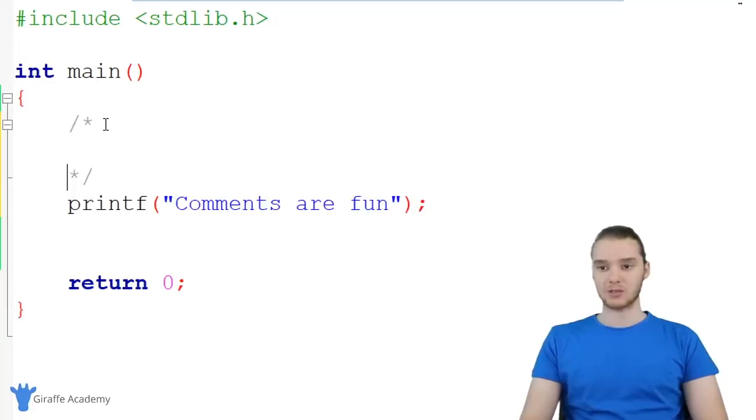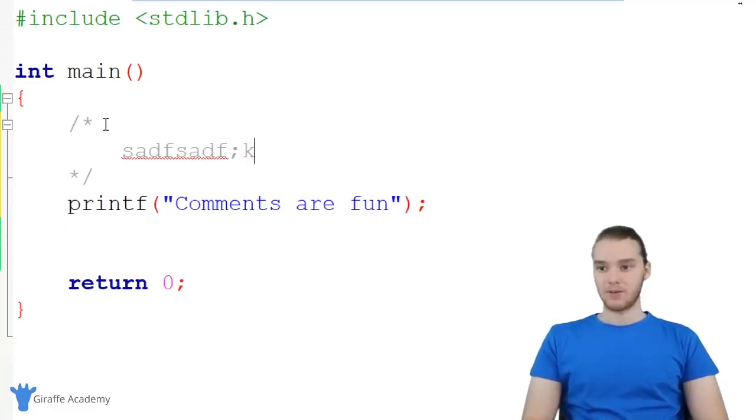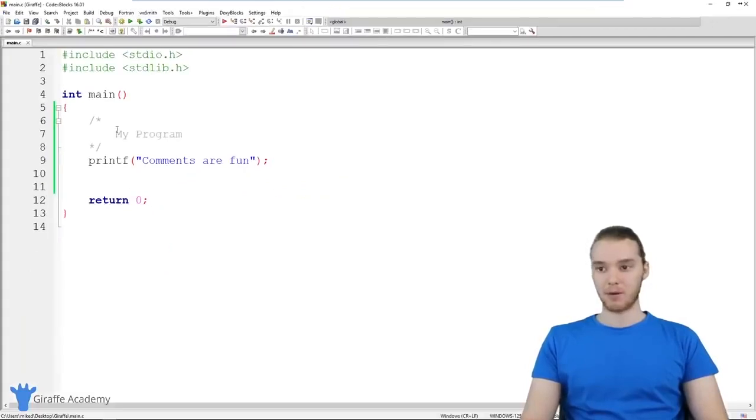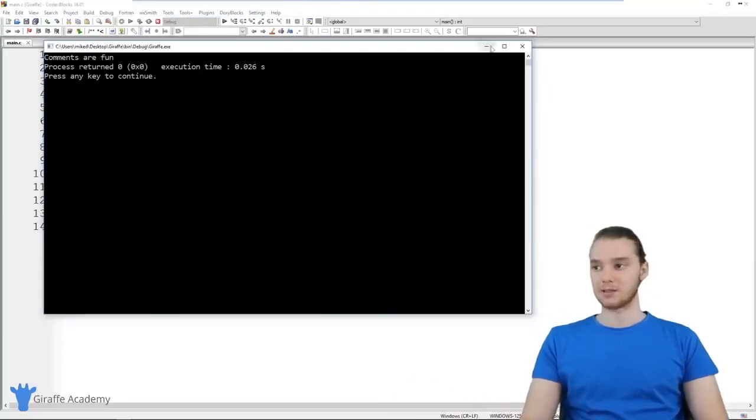Inside of these, I can write out anything I want and it's going to get considered as a comment. So if I ran my program, this whole thing is going to get ignored by C. It's just going to print out comments are fun. It's not going to do anything else.